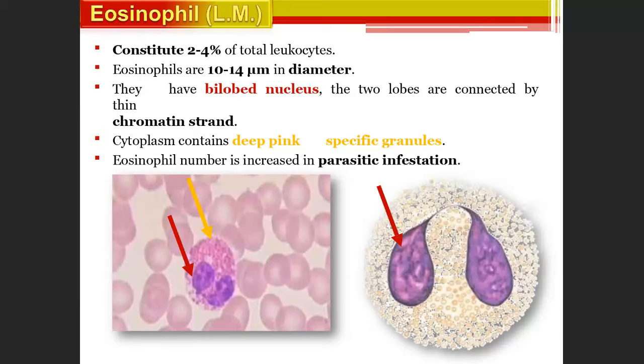When do eosinophils increase? Eosinophils are increased in parasitic infections or any hypersensitivity reactions. You have to remember, this is bilobed. Eosinophils have 2 to 5 lobes, and they increase in parasitic infection. But this is also an acute inflammatory cell.